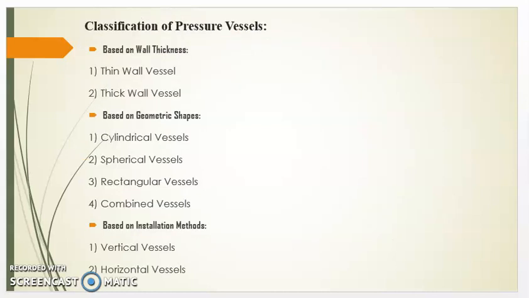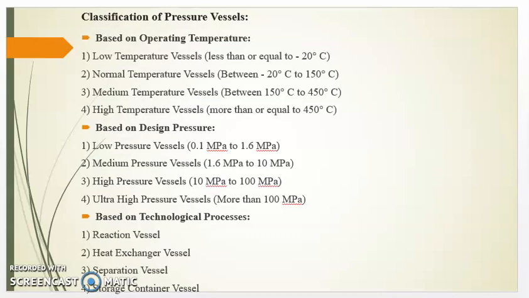Now we will see classification of pressure vessels. First is based on wall thickness. Thin wall vessel, thick wall vessel. Second, based on geometric shape. Cylindrical vessels, spherical vessels, rectangular vessels, combined vessels. Third, based on installation methods. Vertical vessels, horizontal vessels.